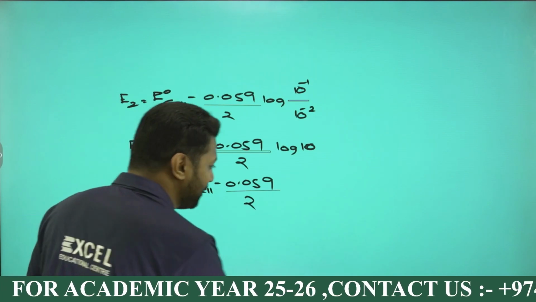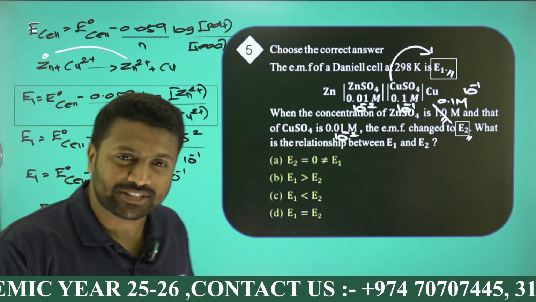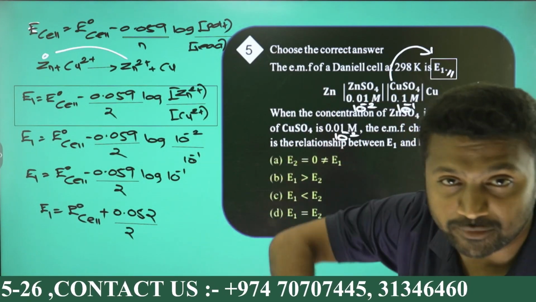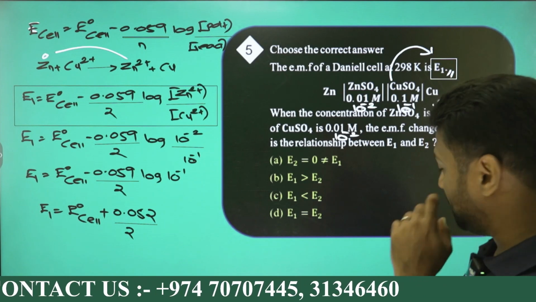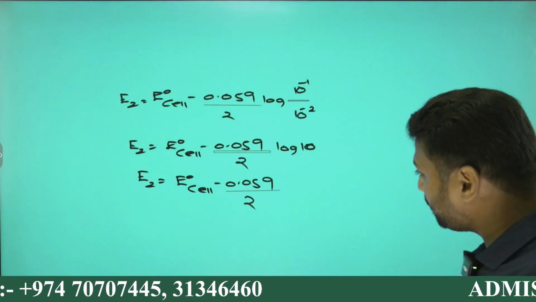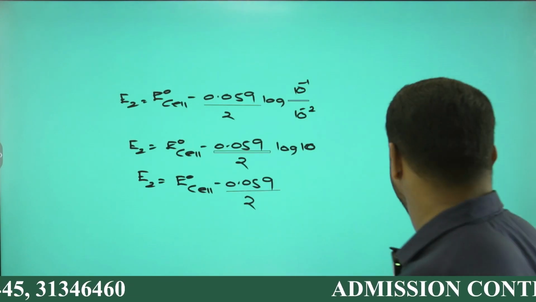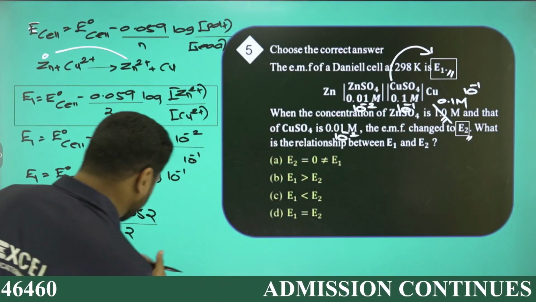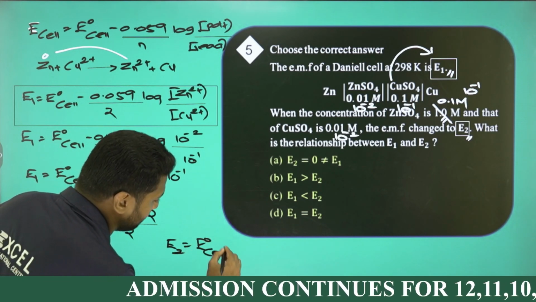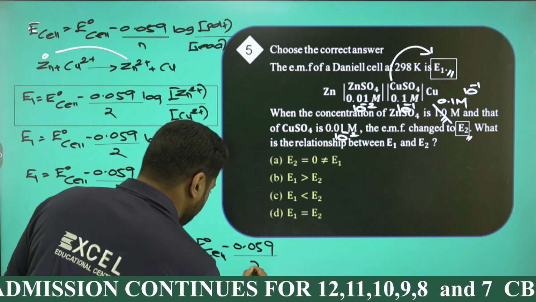But E1 was E0 cell plus 0.059 by 2. I'm just copying the value of E2 from there: E1 was E0 cell plus something, but E2 was E0 cell minus 0.059 by 2. What can we say?